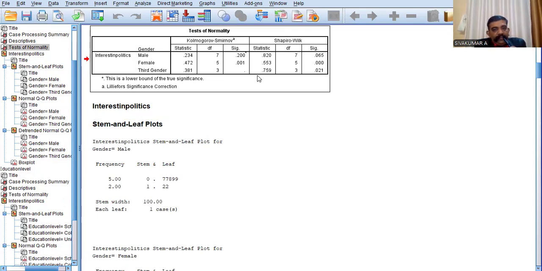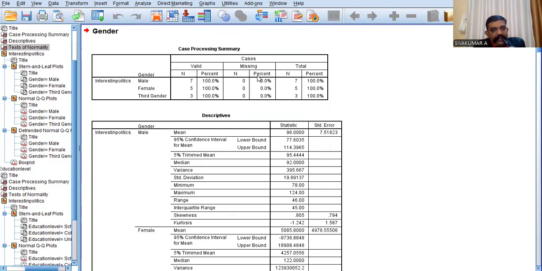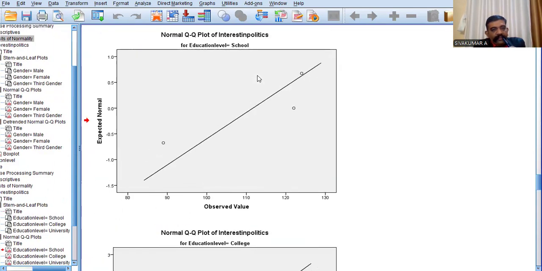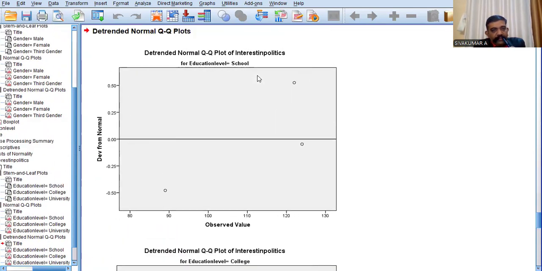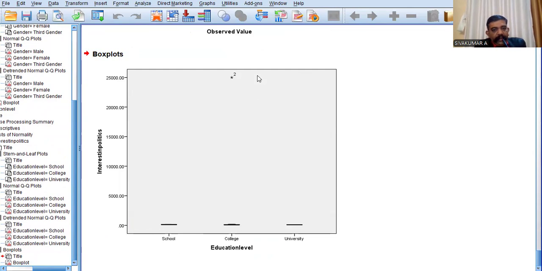Then, as far as significant outliers are concerned, please see the box plot. Please see the graph. As far as education level, that independent variable, is concerned, you can see an asterisk. If there is any small circle or asterisk, that indicates there is a significant outlier.